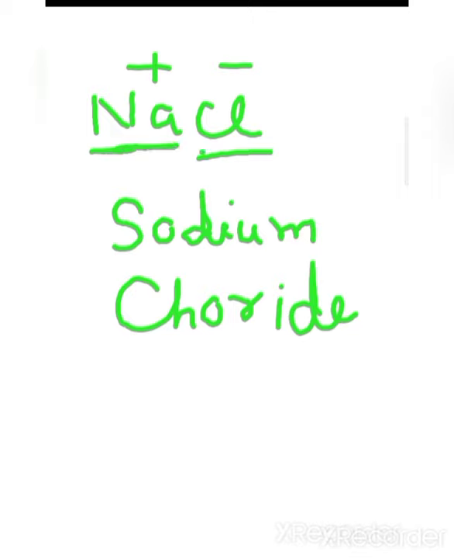This is the cation and this is the anion. If the cation is a simple atom, or it shows only one kind of valency, then its name is the simple name, while the anion is named by ide.